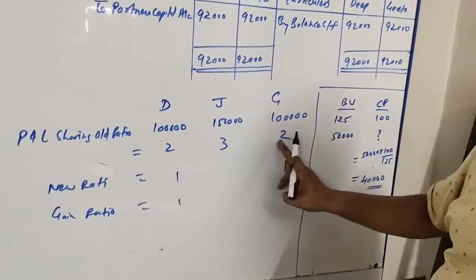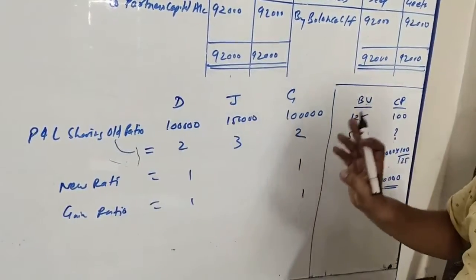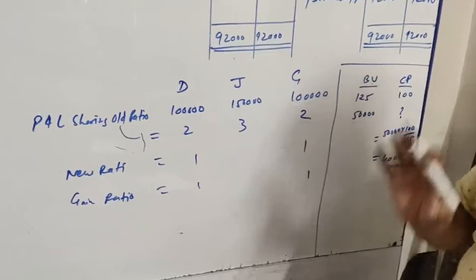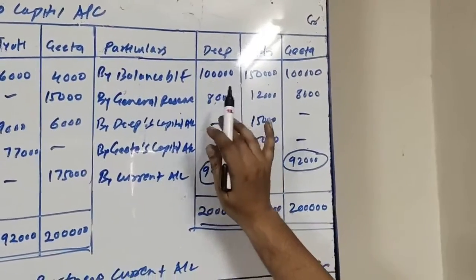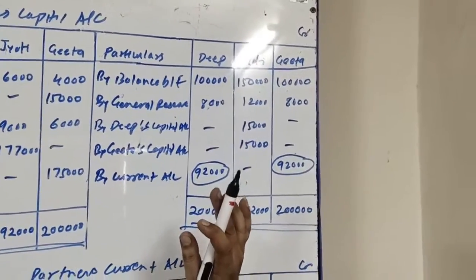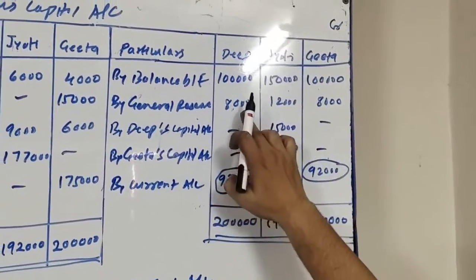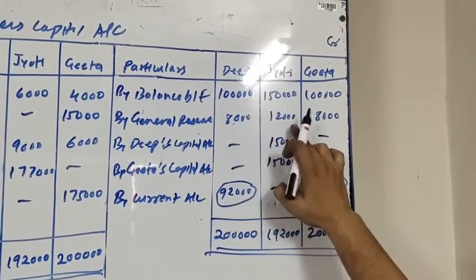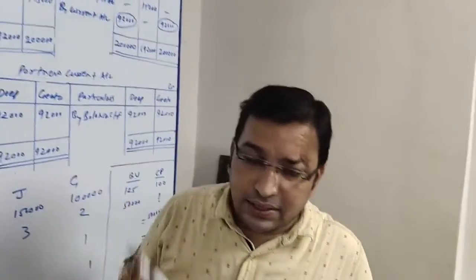So 2, 3, 2. This is going to be the old ratio, 2:3:2. In this ratio, the general reserve will be distributed. My general reserve total amount is 28,000. When I distribute it in the proportion of 2:3:2, I get 8,000, 12,000 and 8,000. So by general reserve in capital account credit side.